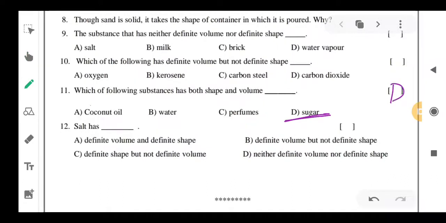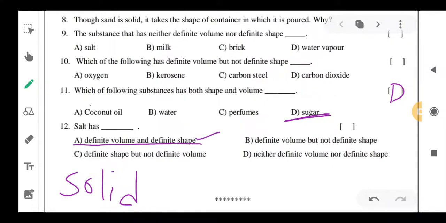Next, last one, salt has dash. Here we have to find out what salt is. We already know that salt is a solid. So solids have definite shape and volume also. So in A, B, C, D you have to find out the definite volume and definite shape. If you take A, yes, this has definite volume and definite shape.